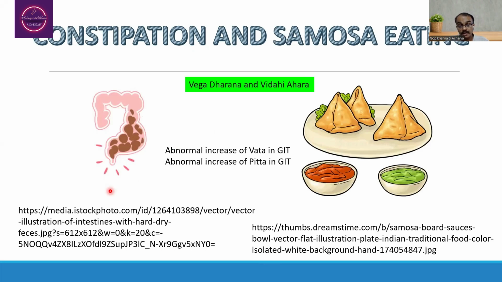Vegadharana. Another example. Here, abnormal increase of the Vata dosha is going to take place in the alimentary canal, and abnormal increase of Pitta dosha is going to take place in the alimentary canal. But here, it is not the Chala guna increase; it is the Ruksha guna that is going to get increased in the alimentary canal, which will be deciding the abnormal increase of the Vata dosha. So in this particular situation, we are going to expect the Vata as well as Pitta dosha increase in